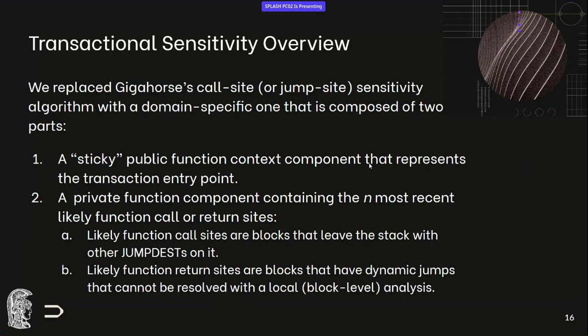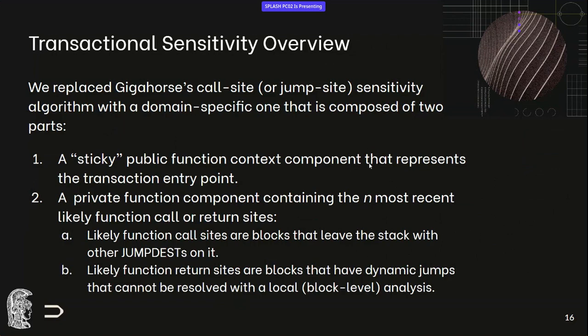The first one is a sticky public function context component, which essentially means that we keep the entry point of the contract, the transactional entry point, for the whole execution. And then we have a component that is parameterizable and contains the n most recent likely function call or likely function return sites. We use heuristics for this because we cannot have a ground truth for that.